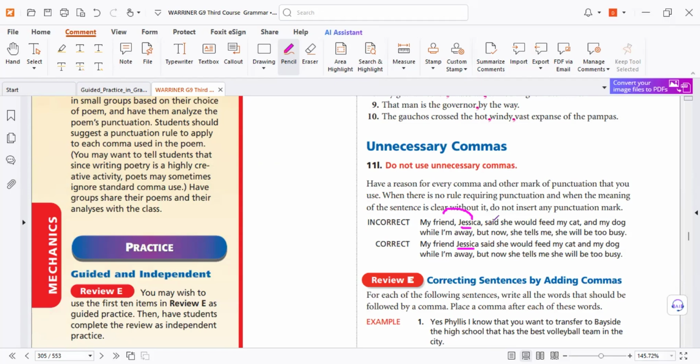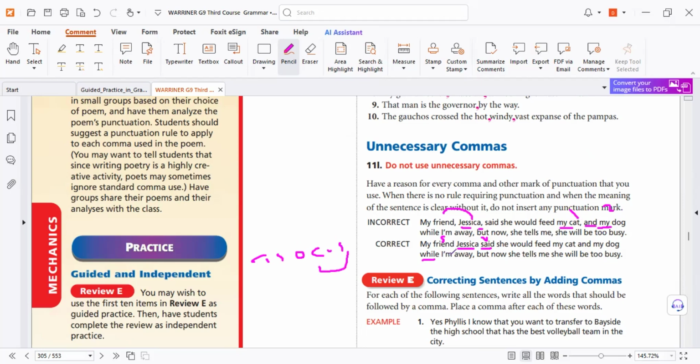Again, said, so subject. My friend said, why should you use comma? It's essential. Said she would feed my cat. Okay. And my dog. So we'll feed two things, one and two. Compound by using two things. Don't need punctuation, as I told you. And join two things only, no punctuation. So no commas. Subordinating conjunction means clause. Subordinating conjunction clause. No, we need a second clause.